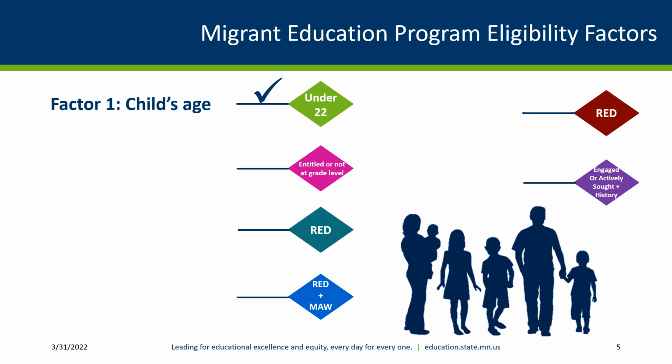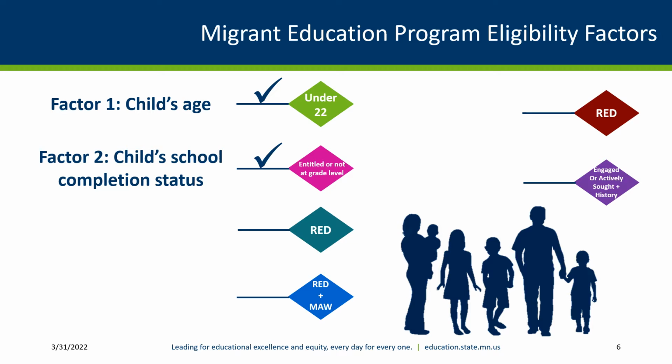Factor 1. Child's age. The child is younger than 22 years old on the date of the interview. Factor 2. Child's school completion status. The child is entitled to a free public education through grade 12 under state law. For example, the child is not a high school graduate or does not hold a high school equivalency diploma, or the child is not yet at a grade level at which the school district provides a free public education. The Minnesota Department of Education recognizes diplomas or secondary school degrees and certificates of completion in lieu of a diploma issued by another country.